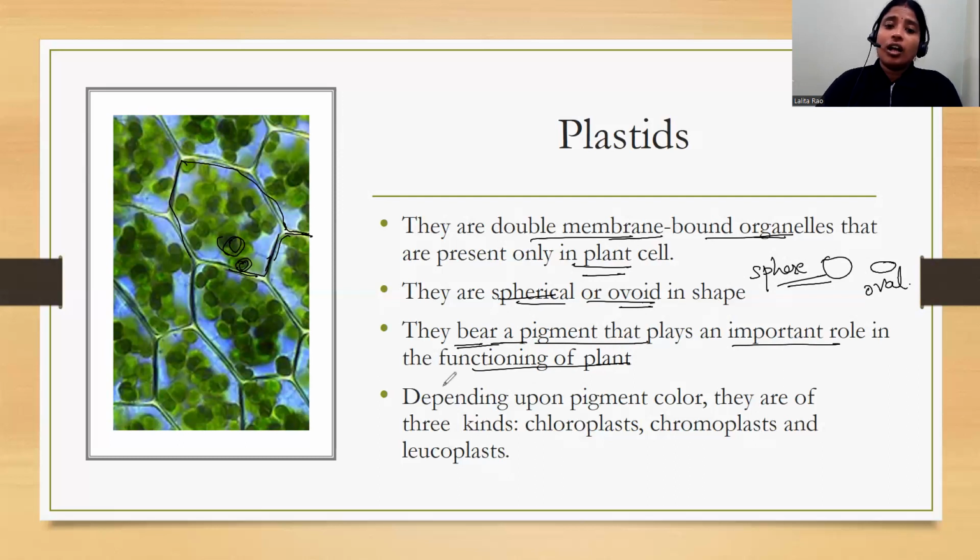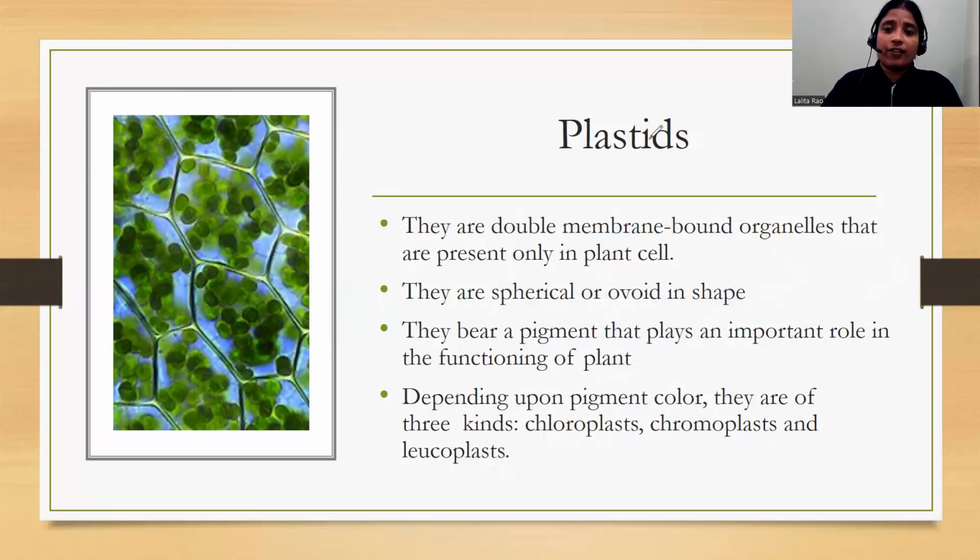Depending upon what function they perform or what their color is, they are of three types. One is chloroplast, second is chromoplast, third is leukoplast. You know about chloroplast. It contains chlorophyll, a green pigment which is necessary for the process of photosynthesis.